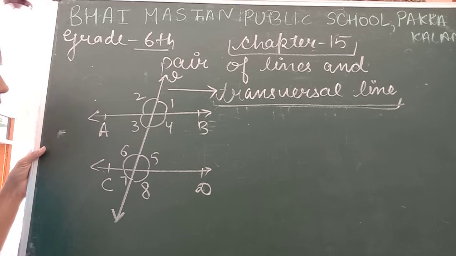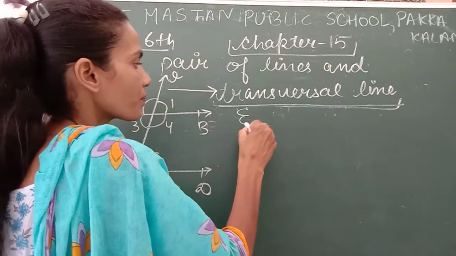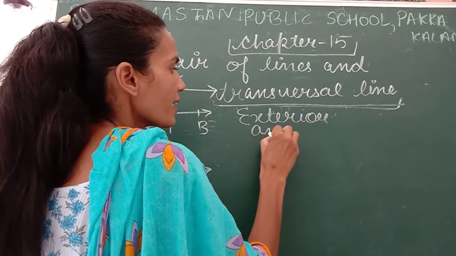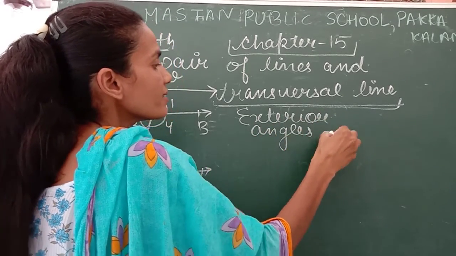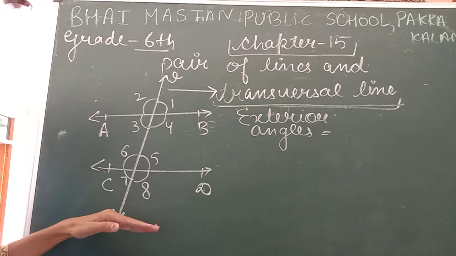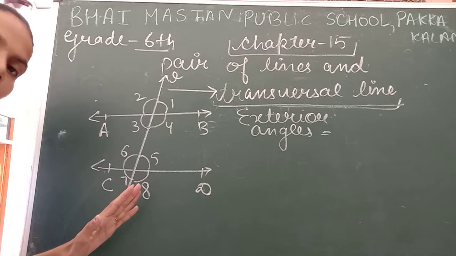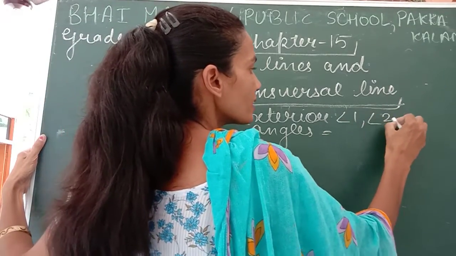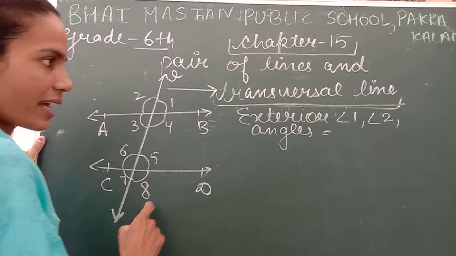Firstly I write exterior angles. Exterior angles are outside. These two angles and these two angles are exterior angles, and you write angle 1, angle 2, angle 7, angle 8.